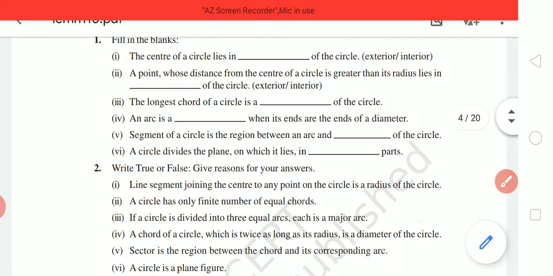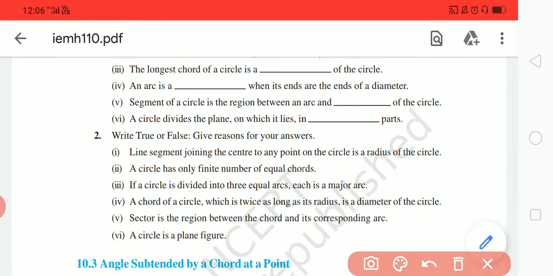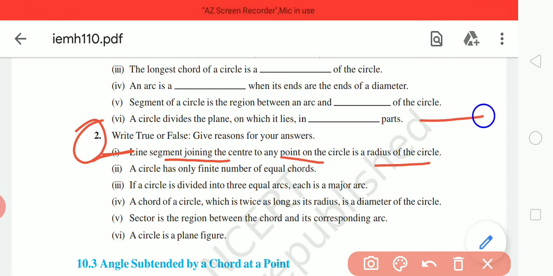Now coming to second question, true false. First part, a line segment joining the center to any point on the circle is the radius. Yes, it is true. A circle has only finite number of chords is false, because a circle has infinite